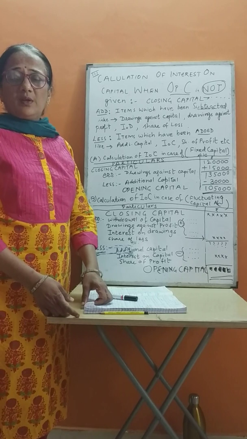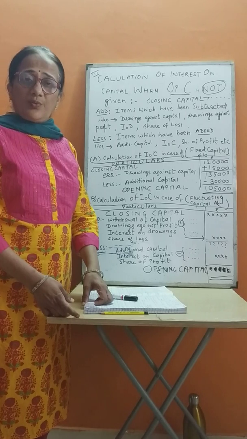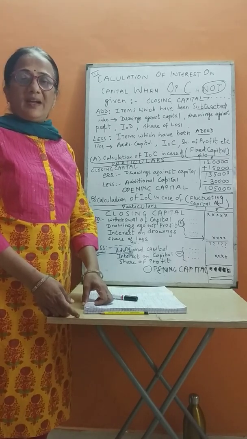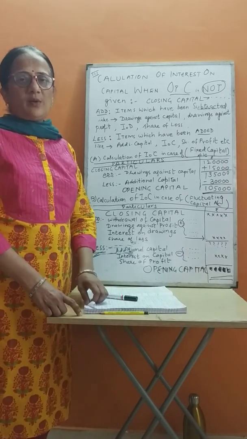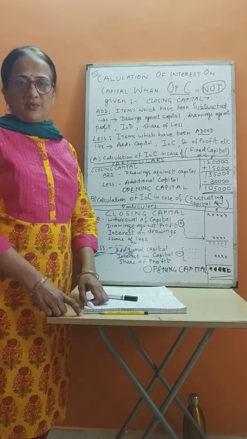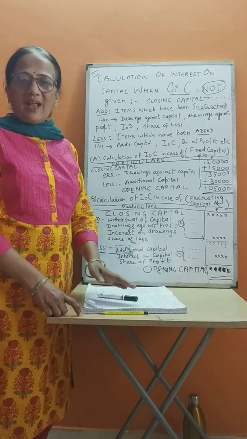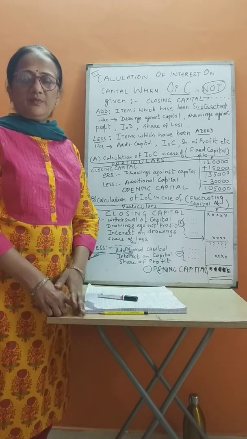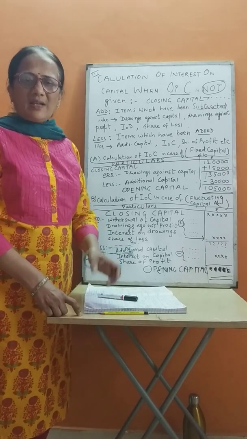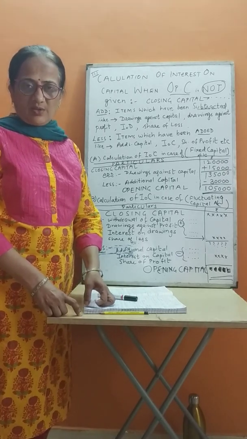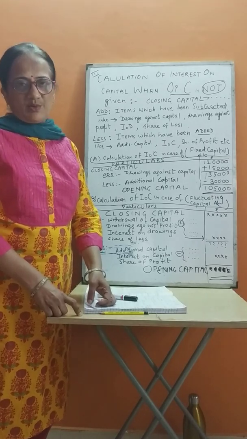Then we took up calculation of interest on capital, in which the first situation was when additional capital was introduced. How to calculate interest on capital when additional capital is introduced? On the opening capital, calculate for the full year. Then, whenever the additional capital is introduced, for that time period you calculate interest on capital, add both amounts, and then you will get the final IOC.